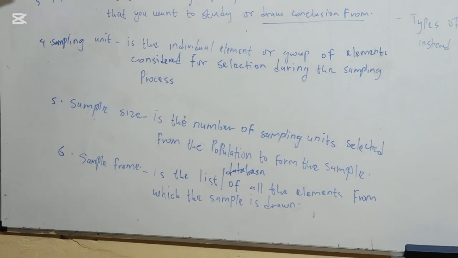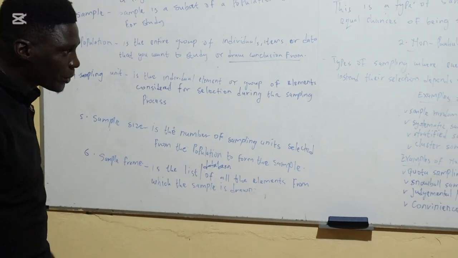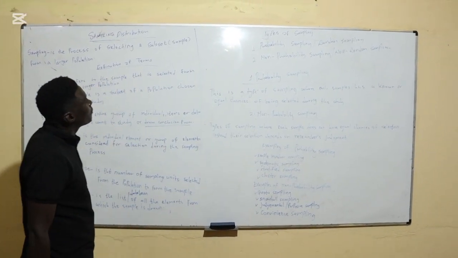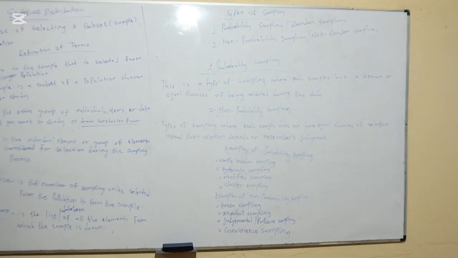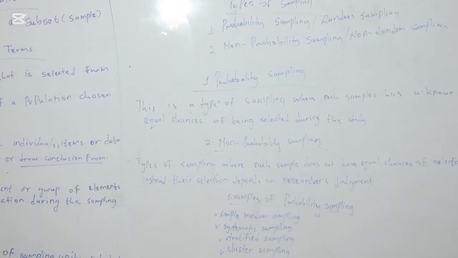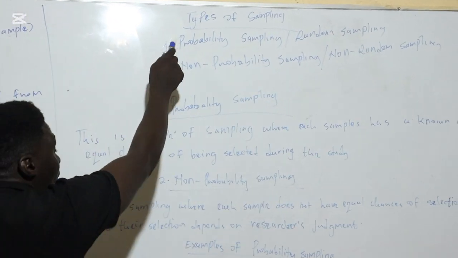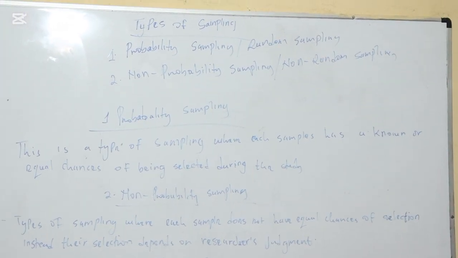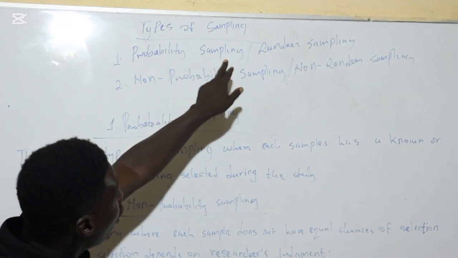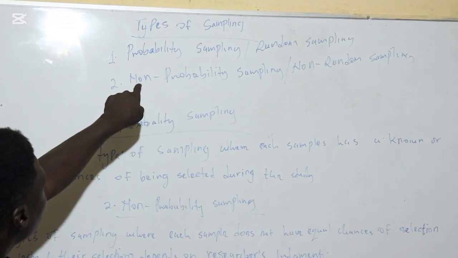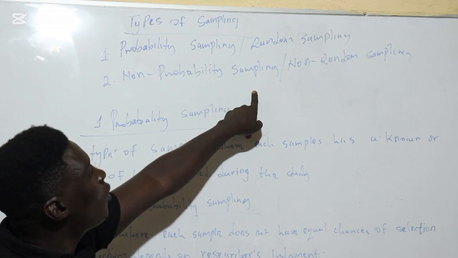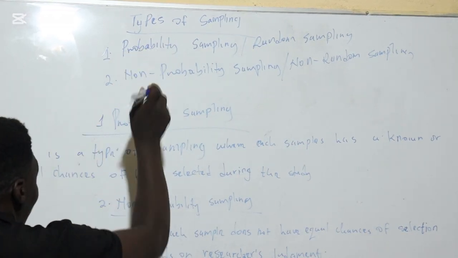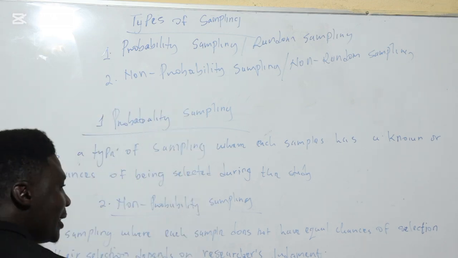So upon finishing the definition of terms, that leads me to the second subtopic, which will be what? Types of sampling. Now when we talk about sampling, we say sampling is a process. Now here we want to talk about the types of sampling. When we talk about types of sampling, we only have 2 types. In number 1, we have probability sampling or random sampling. And number 2, we have non-probability sampling or non-random sampling. So type 1, probability sampling, and type 2, non-probability sampling.